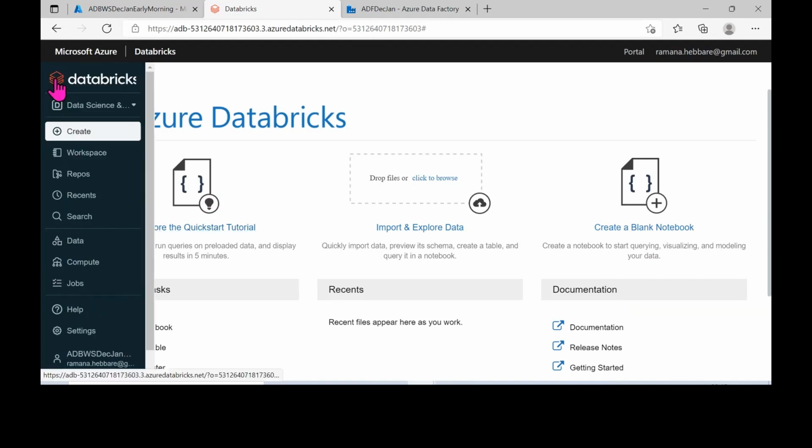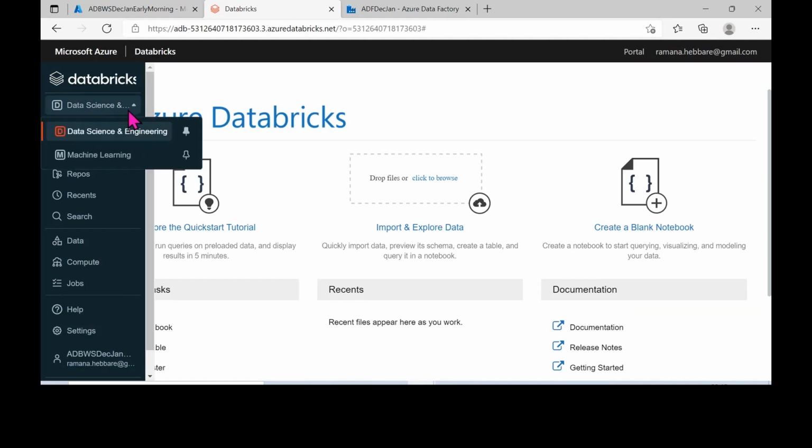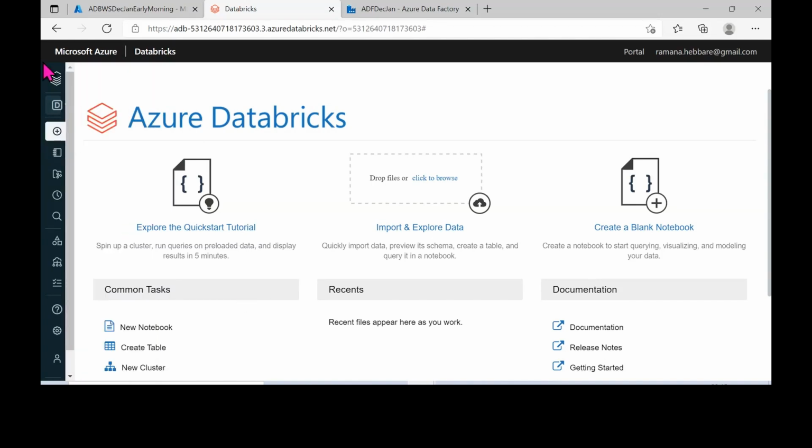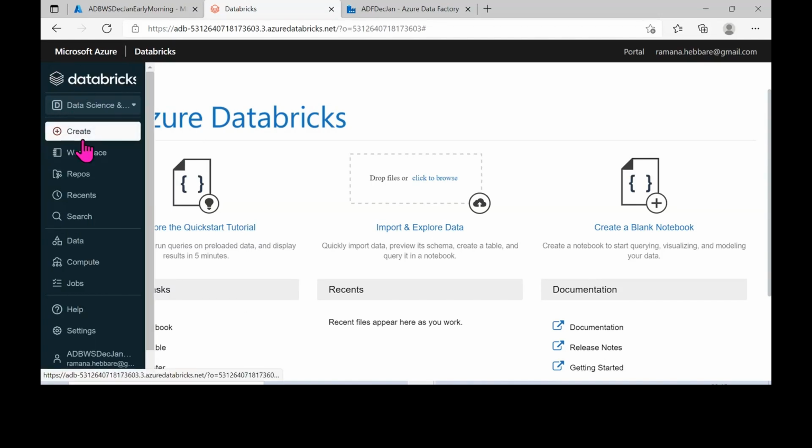On the left hand side panel, what do we have? Initially I have data science and data engineering. I have told you that data scientists, data analysts, and data engineers will be using this particular workspace toolkit. So here you can see data science, data engineering people, then machine learning. These are all the different kinds of people who will be making use of our Databricks account.